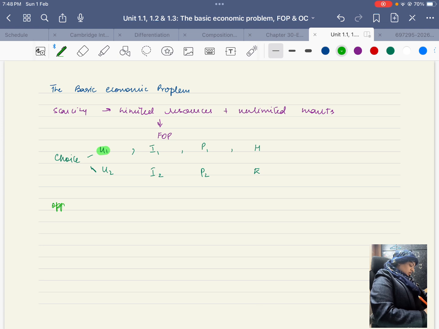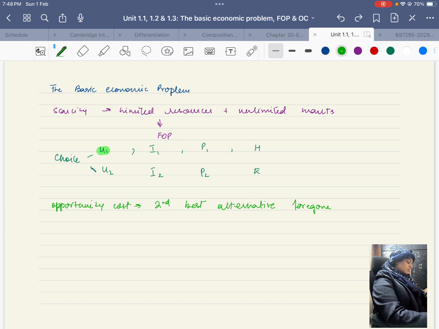What is the opportunity cost? Opportunity cost is equal to the second best alternative foregone. If you pick University 1, University 2 becomes your opportunity cost. If you pick investment 1, investment 2 becomes your opportunity cost. If you choose to manufacture product 2, product 1 becomes your opportunity cost.